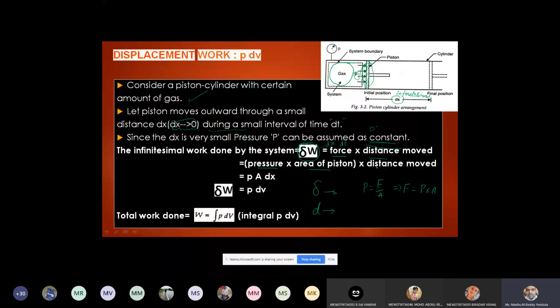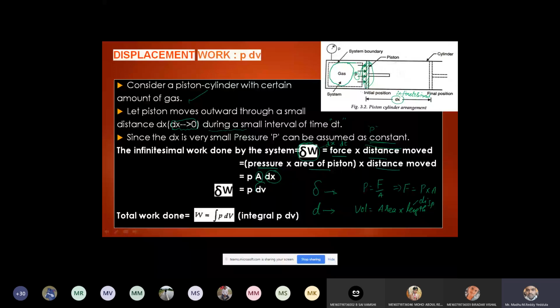A is the area of the piston, dx is the displacement of the piston. Area into distance is nothing but volume. Volume equals area multiplied by length, and here the length is the displacement. Therefore A into dx can be written as a small volume, dV.